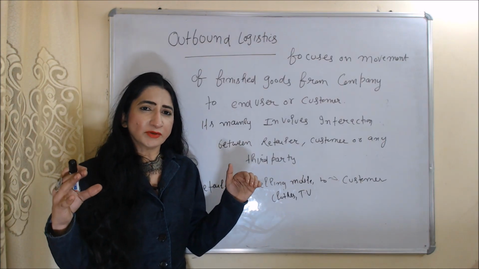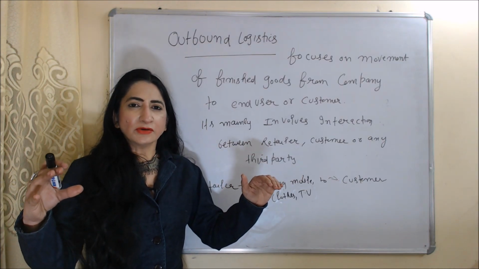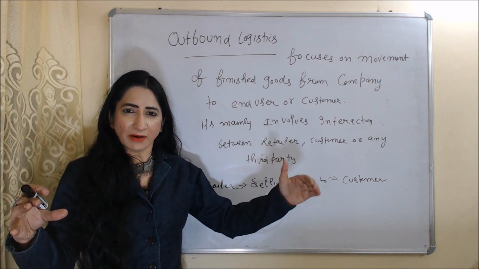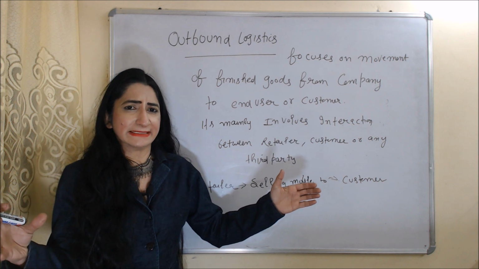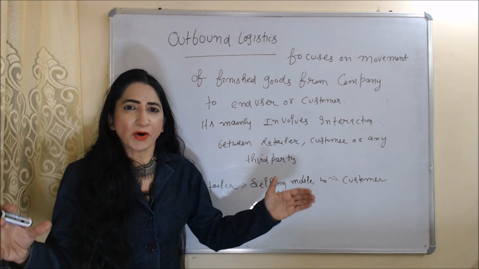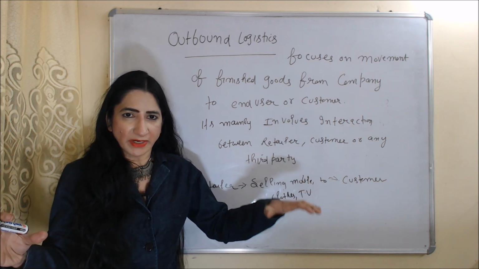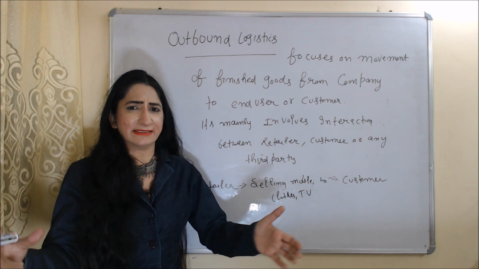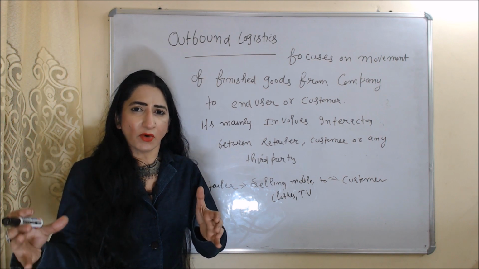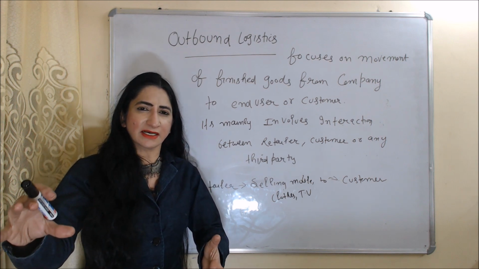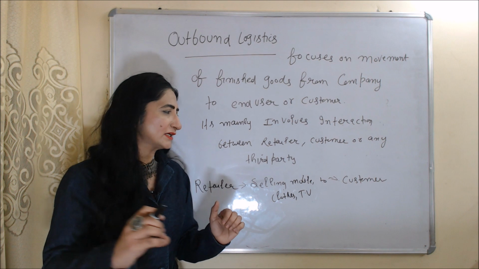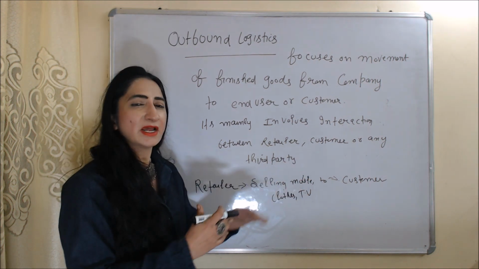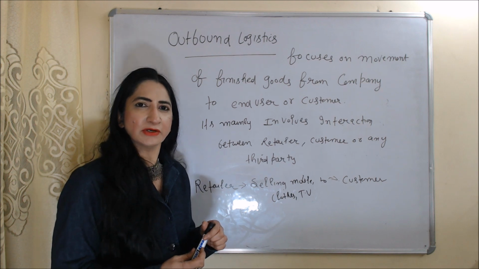Now we will see outbound logistics. Outbound logistics focuses on movement of finished goods from the company to the end user, or we can say the customer. It mainly involves interaction between the retailer, customer or any third party. For example, when a retailer is selling mobiles, clothes and TVs to customers, it is called outbound logistics.